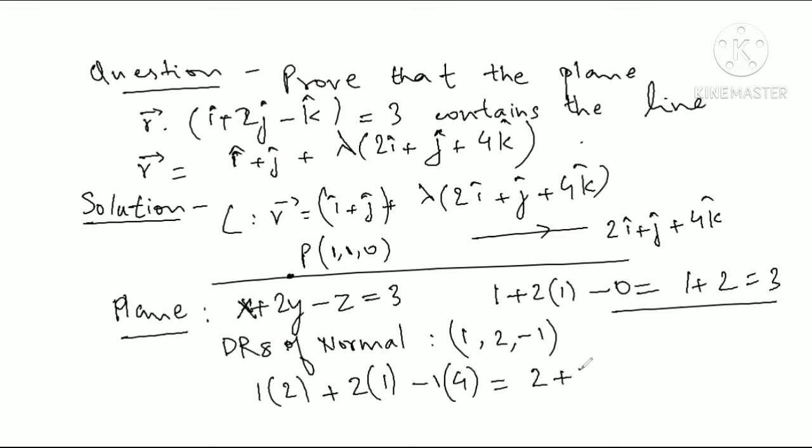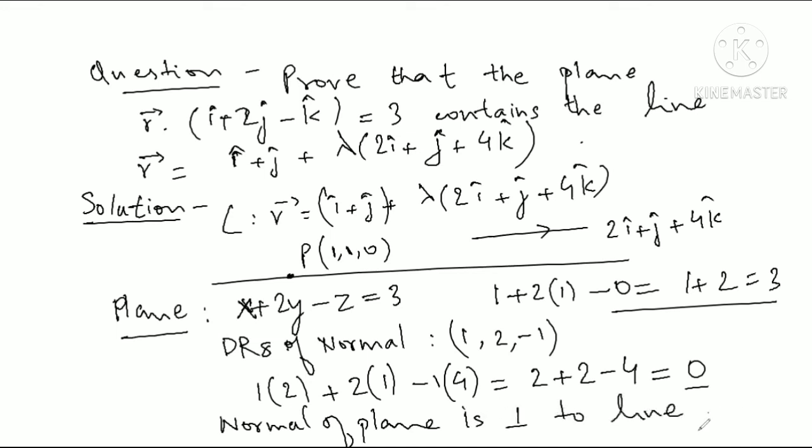We get 2 plus 2 minus 4, which is 0. So the dot product is 0, which means the normal of the plane is perpendicular to the given line, which proves that the line lies in the plane.